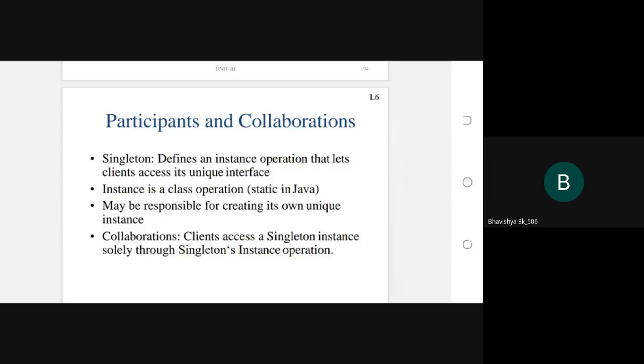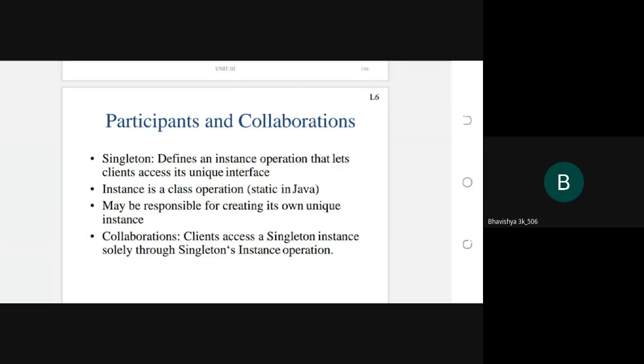Here the client should communicate with the singleton instance by using the singleton instance operation.